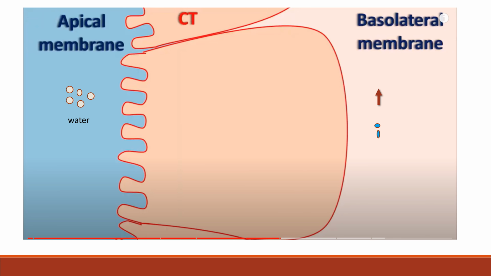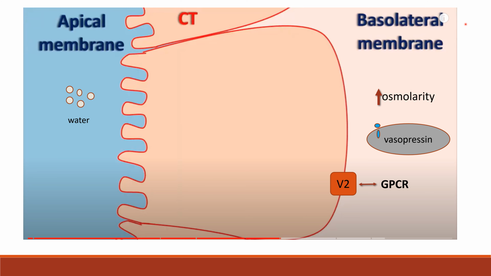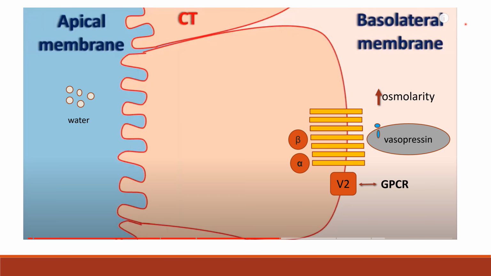Let us see the mechanism of water reabsorption. This is the apical membrane, this is the basolateral membrane. Whenever there is an increase in osmolarity, it stimulates the release of vasopressin. This vasopressin acts on the V2 receptor. These V2 receptors are G protein coupled receptors with 7 transmembrane units with alpha, beta and gamma subunits. When vasopressin binds to the V2 receptors, it activates the alpha subunit, stimulates adenylyl cyclase, and helps in the conversion of ATP to cAMP.